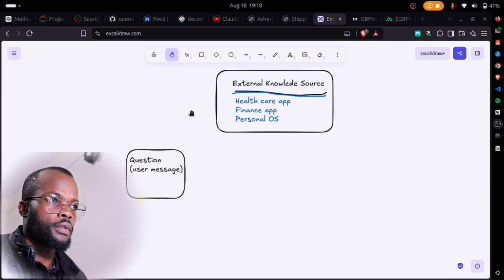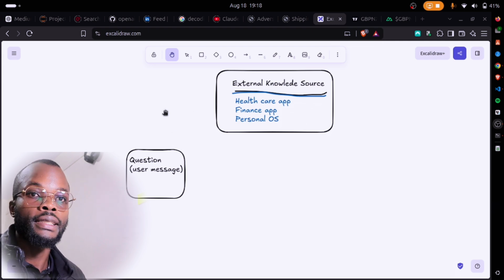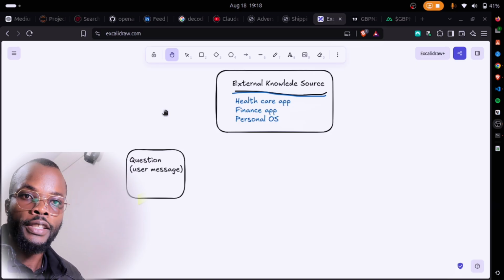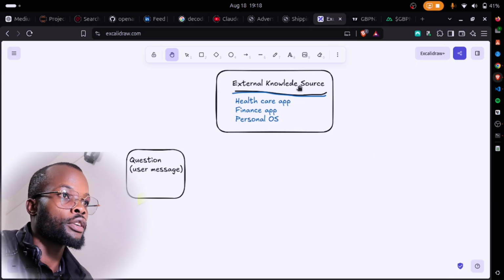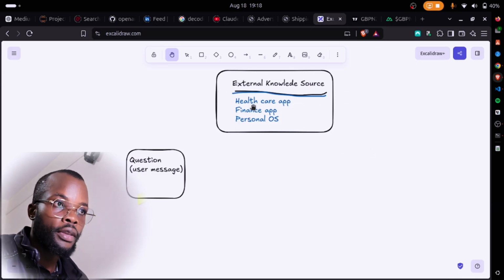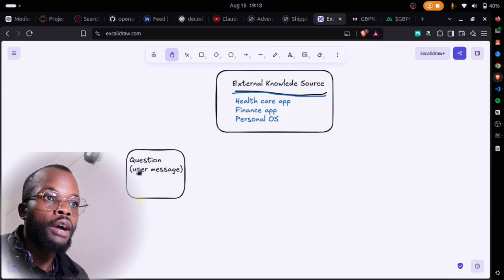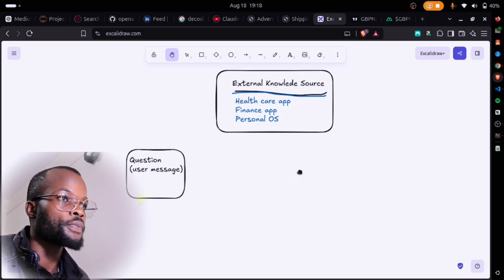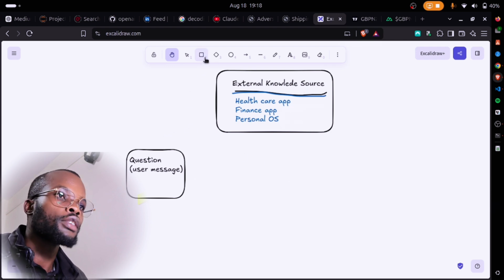Now remember, this aspect of RAG. RAG is basically where we are trying to mitigate hallucinations in AI applications. So basically, we want to augment the AI response with our personal data or external data. So in this case, let's say I have an external knowledge source here, which can be a healthcare app, finance app, something like a personal app. And then here is me, and I have my question here, and it's a message. Now in AI applications, remember, you can type your query and then you get back your response. And in this case, we have the question here, the external knowledge source here, and then also we have the AI model.